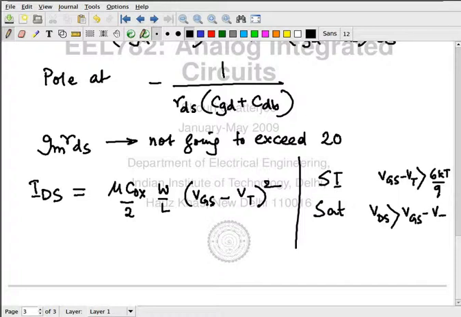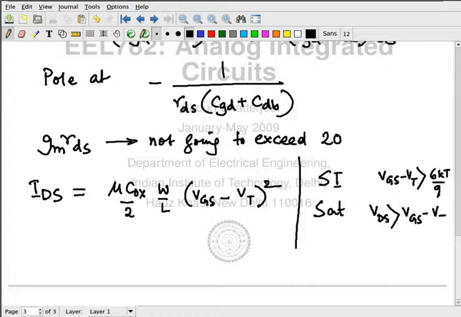So under these circumstances, this particular equation can probably be used if you are talking about long channel devices. So there are a lot of ifs and buts here. That's why I am saying this is a tentative equation. First order.